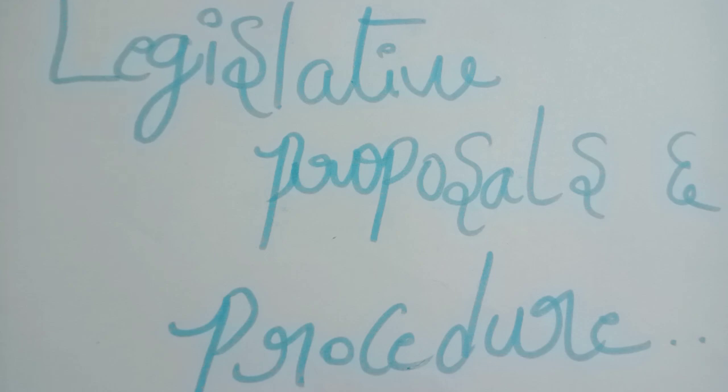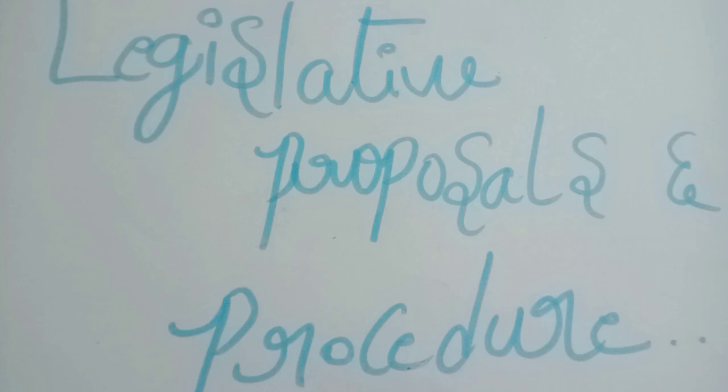Let's try and understand ordinary bill. It is different from money bill. It is introduced in both houses. We can introduce it in Lok Sabha or Rajya Sabha, and it can be introduced by any member, like a private member can introduce it, or a public member also has the authority to introduce. But coming to money bill, only a minister can introduce that bill. So that's the difference. And no recommendation is required, like no prior recommendation of the president is required. But when it comes to money bill, the president's prior recommendation is required, as we can see.